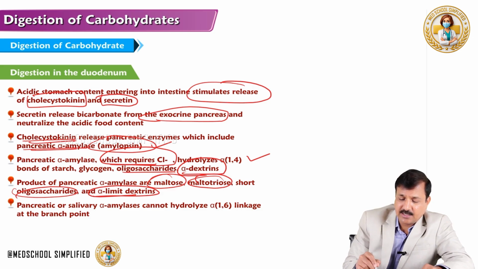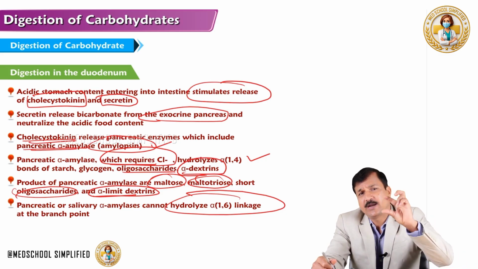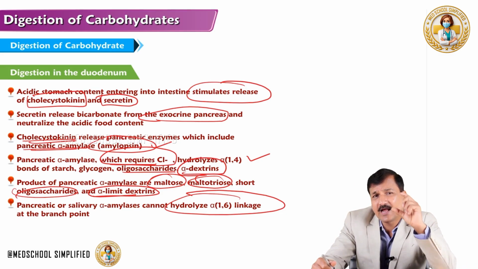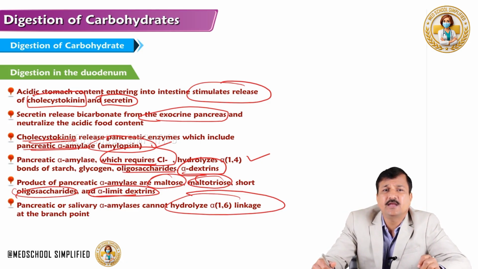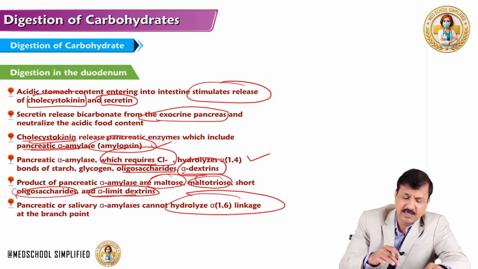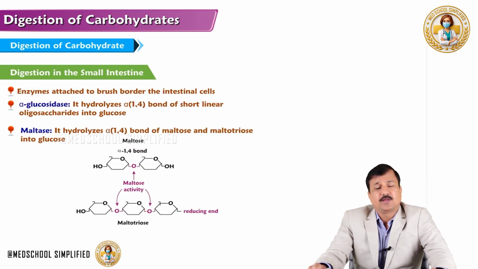So, pancreatic and salivary alpha amylase cannot break the alpha-1,6 linkages that are present at the branch points, both in starch and glycogen. These are highly branched polysaccharides. At the branch point you see the alpha-1,6 linkage, and that alpha-1,6 linkage cannot be broken down by salivary alpha amylase and pancreatic alpha amylase. So, that cannot be done. Those branch points still remain there. Okay. Now, what happens later?